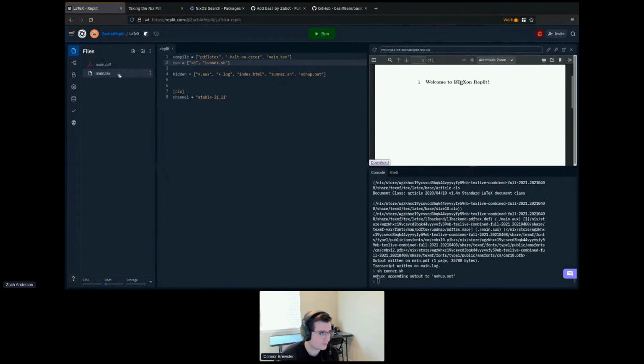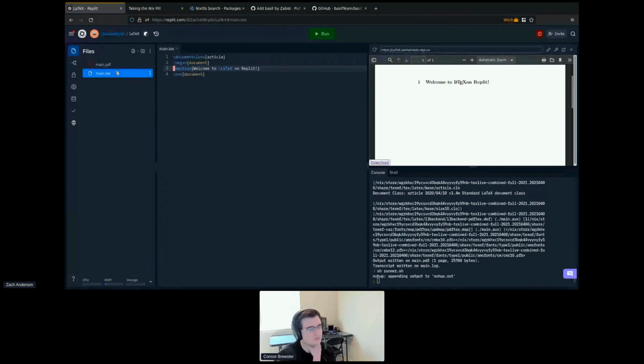So now we've got these hidden files, and now we're looking a lot closer to a proper LaTeX editing environment. But let's take it one step further, because LaTeX is kind of hard to write. There are a lot of syntax errors you can make. There's a lot of macros. It would be great if we had some kind of autocomplete.